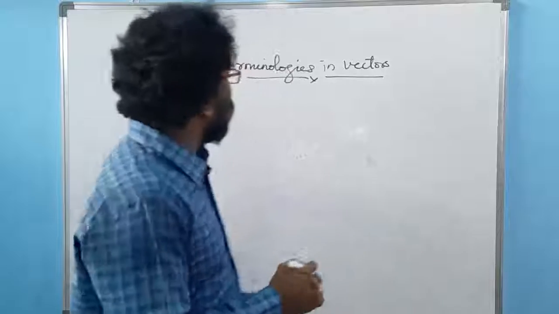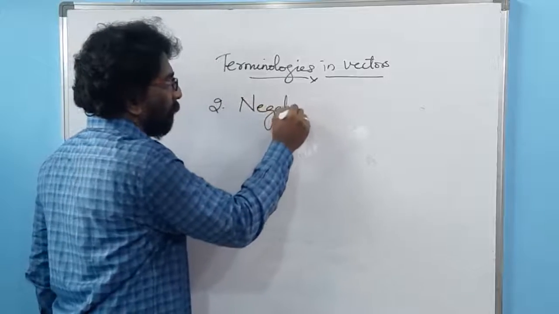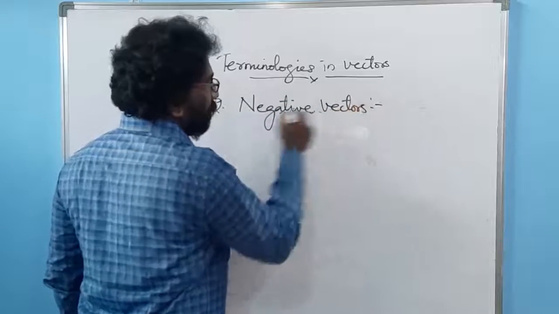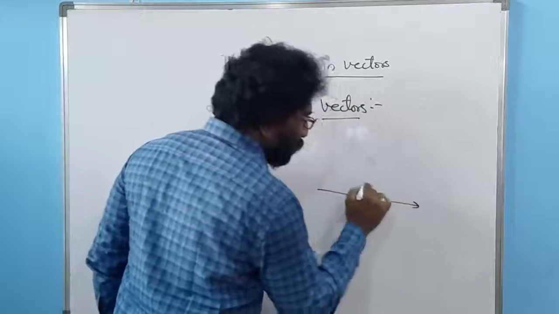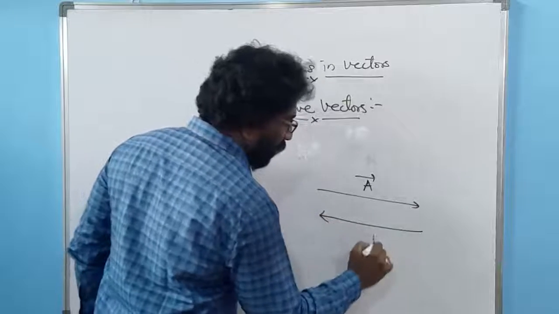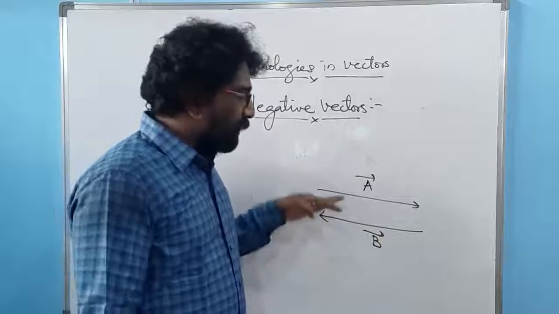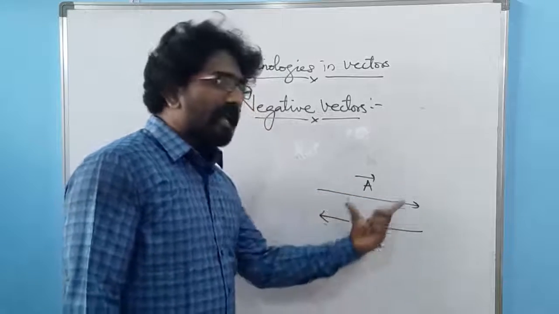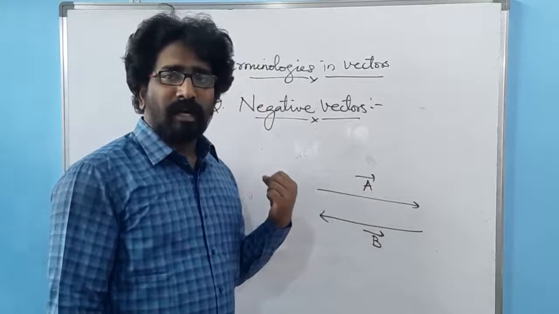Let us see the second terminology, negative vectors. Let me consider there are two vectors, vector A and vector B, which are equal in magnitude but opposite in direction. Whenever we have got two vectors with equal magnitude, with the equal length or equal size, but their direction is opposite, then we call this kind of vectors as negative vectors.